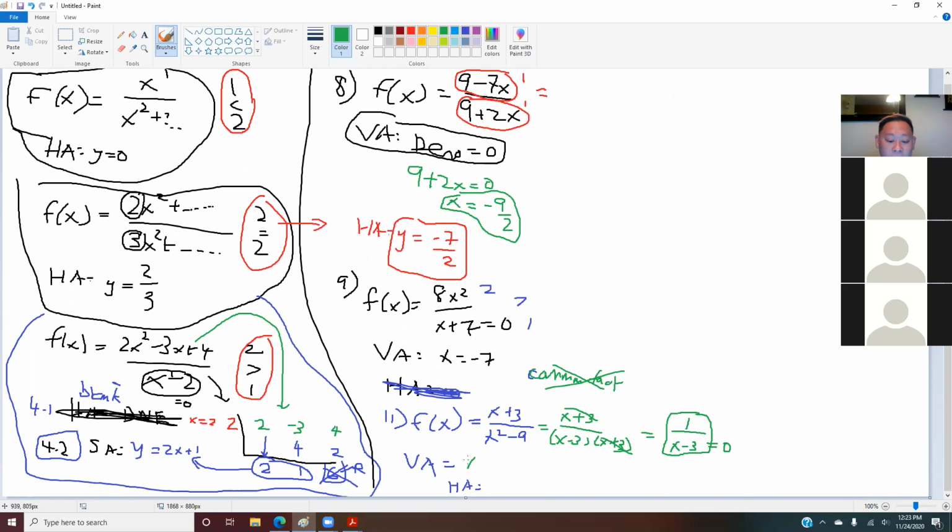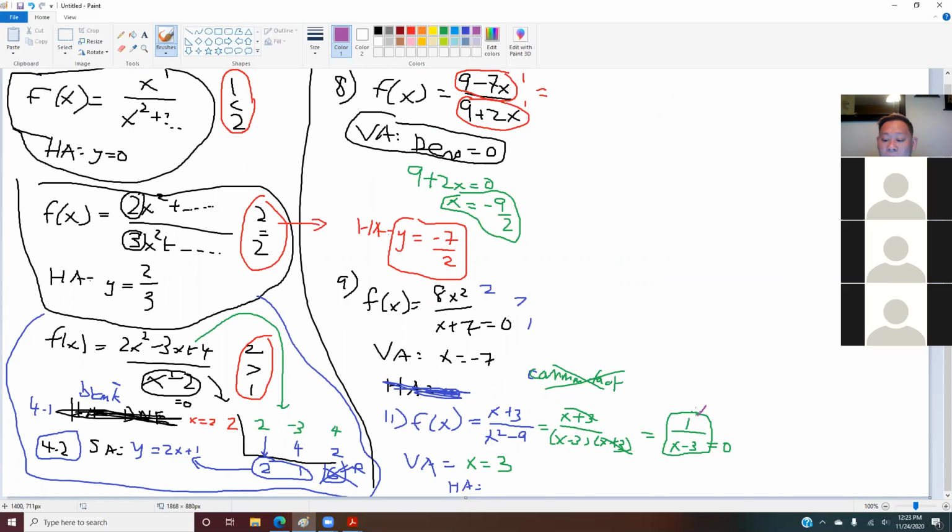X equals to what? This is very easy. Yep, this is 3. So this is your vertical asymptote. Now, in order for us to find your horizontal asymptote, you look at your power.